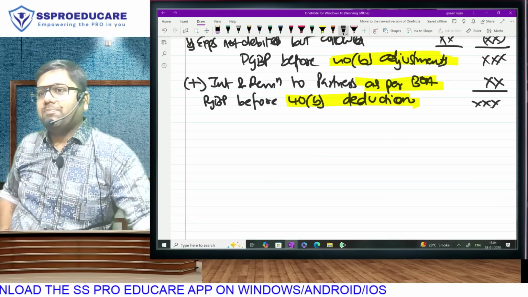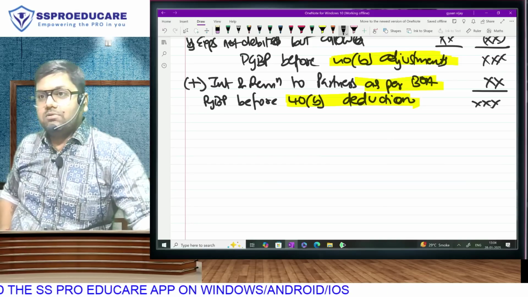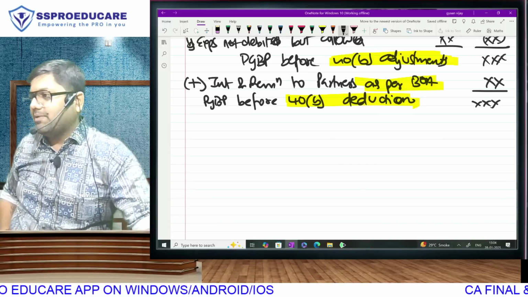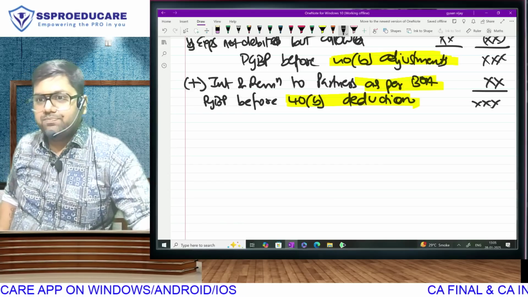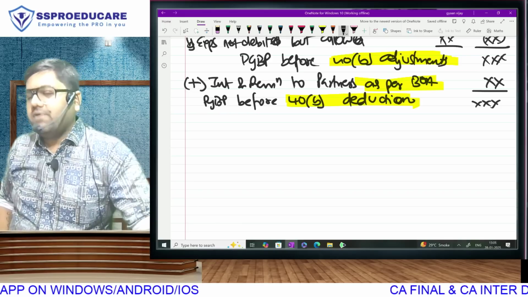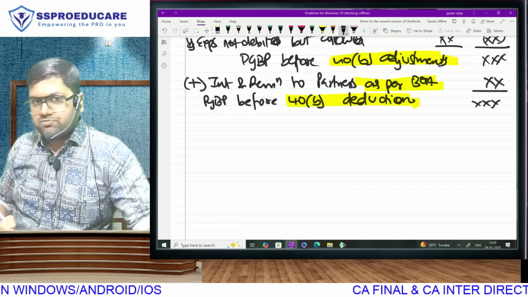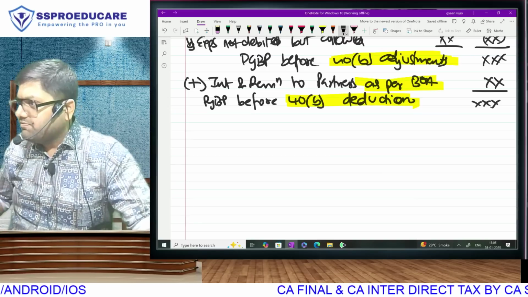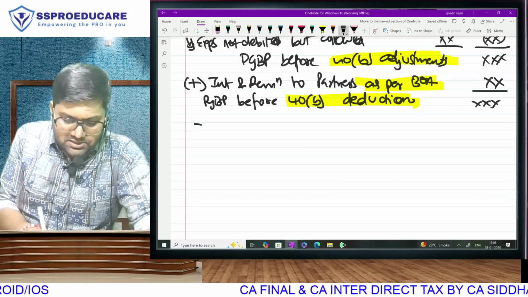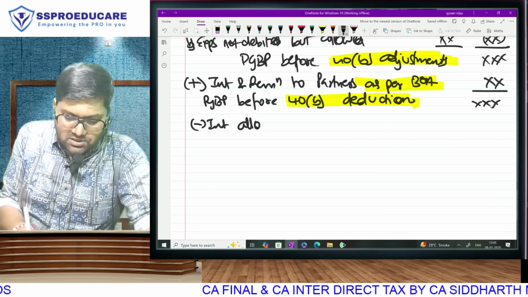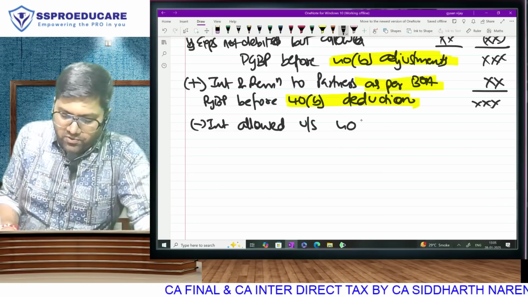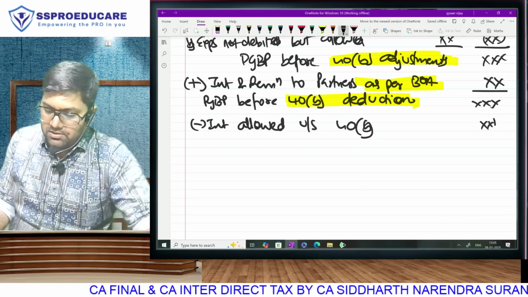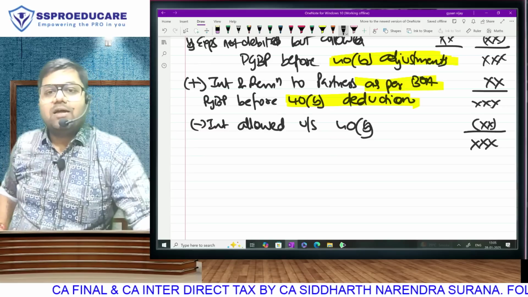Now tell me, what are the two steps we are away from completing our PGBP? Less interest allowed and less remuneration. 120 was our example. Correct? Do you understand? For interest, we don't require any book profit, book loss, etc. Interest was simple. If we have added 2 lakh, we have to subtract 120, the amount within the limits. If we have added as per books, we have to subtract the amount as per tax. So can I simply go and subtract the interest which is allowed under section 40B? By the way, we already have that amount in our example, 120. We add 2 lakh, less 120. Correct? Means, have I completed the interest adjustment?